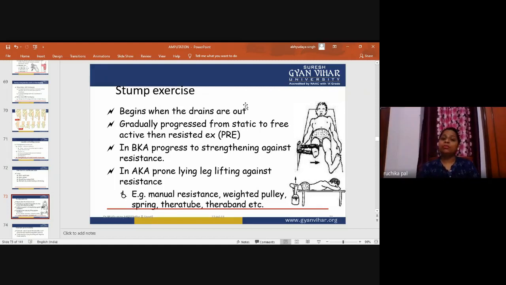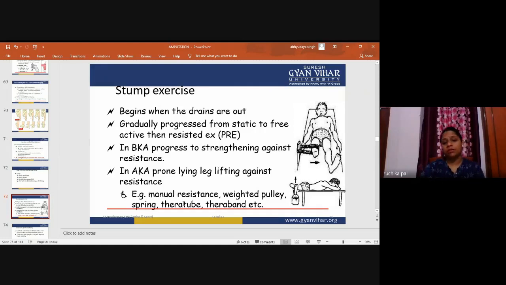In below knee amputation, the exercises progress to strengthening against resistance. The strengthening will be maintained against resistance using the TheraBand, rubber tubes, and other types of strengthening equipment.